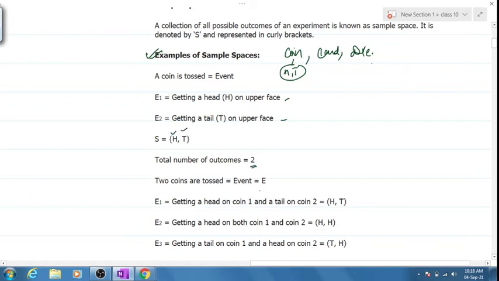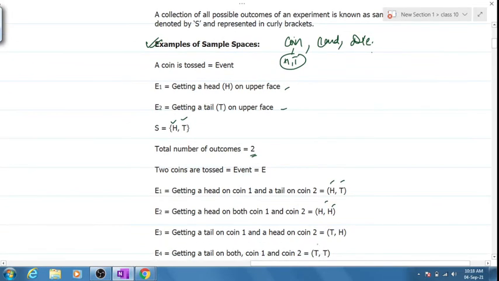If we toss 2 coins together, then head-tail, tail-head, head-head, and tail-tail will be the possible outcomes. Clear? 4 possible outcomes.